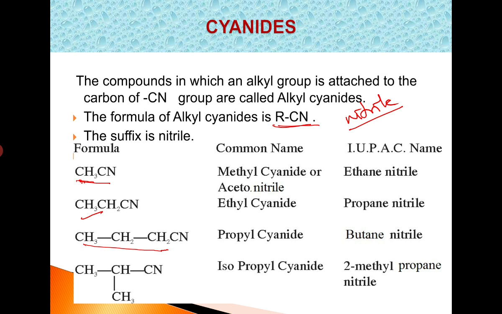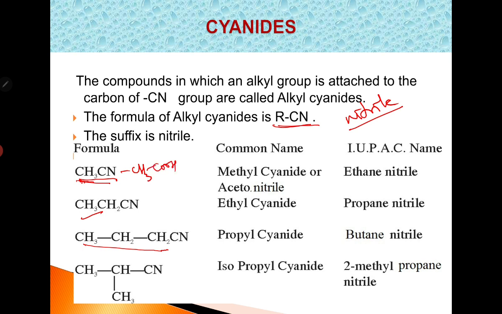So in the name of the acid obtained by hydrolysis, the last letters are removed and the nitrile group is introduced. Methyl cyanide on hydrolysis gives acetic acid.